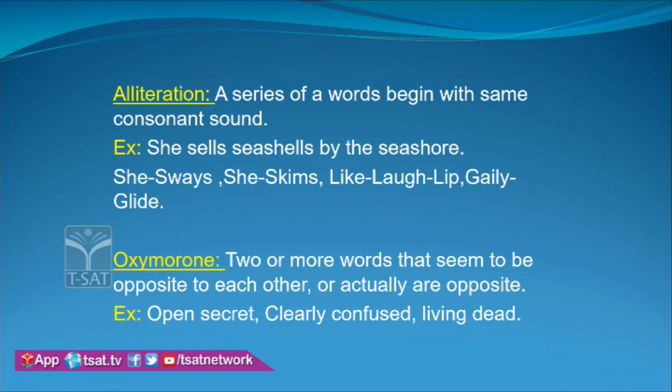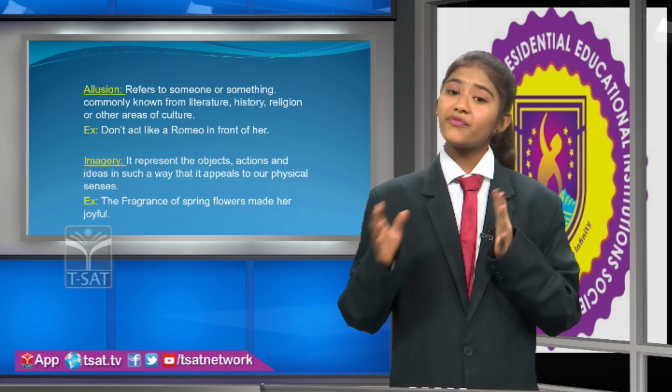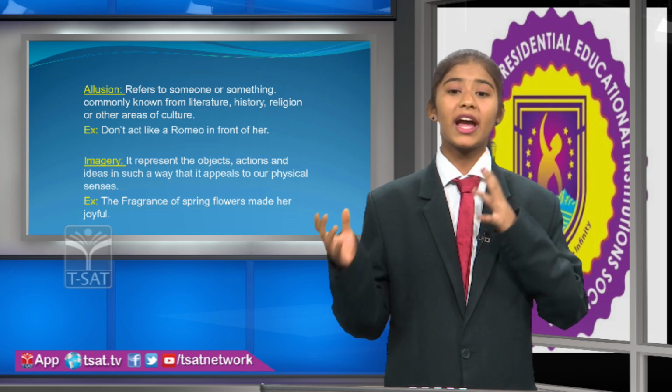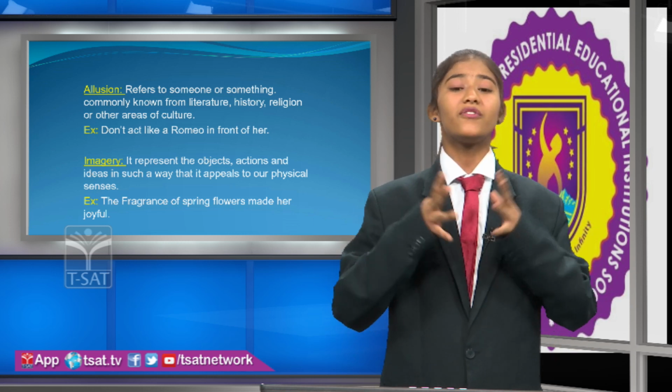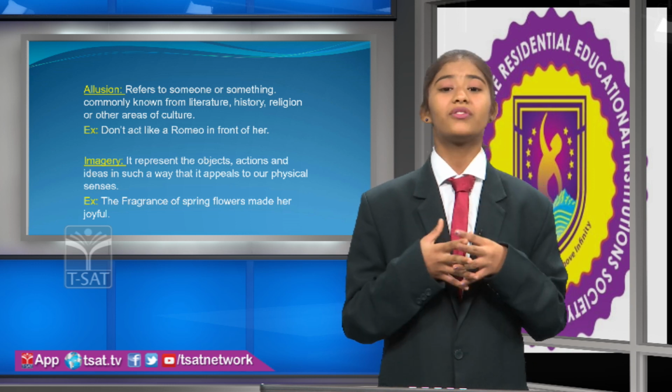Then oxymoron. Two or more words that seem to be opposite to each other or actually are opposite. For example, open secret and clearly confused. Then allusion. It refers to someone or something commonly known from literature, history, religion and other areas of culture. For example, don't act like a Romeo in front of her.